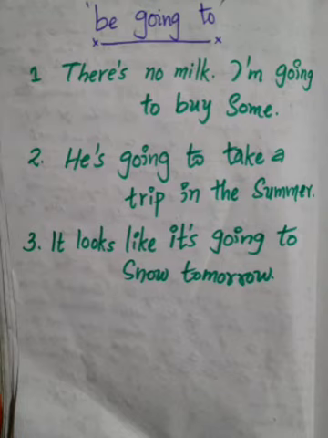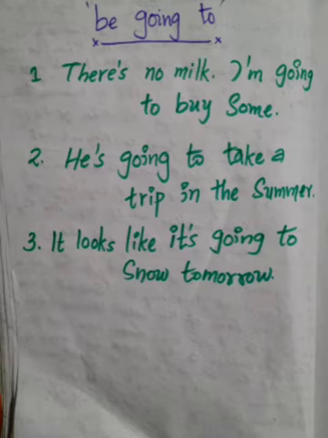Then the last example, that is, it looks like it's going to snow tomorrow. It looks like it's going to snow tomorrow. Here the subject is it, and so I use the be verb is. It is. It's is the contraction, and it's going to, and then we use the base verb snow. The word tomorrow shows that this is a future action.